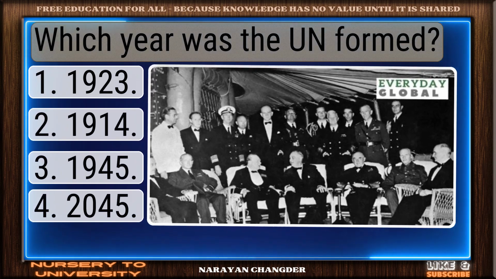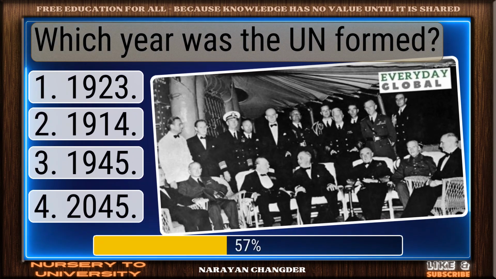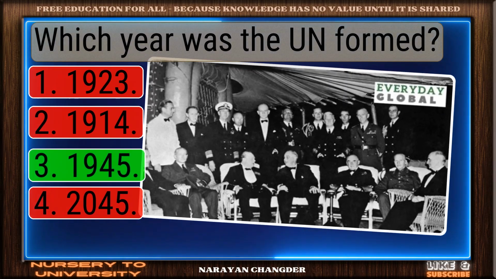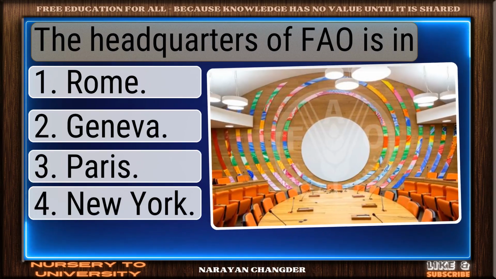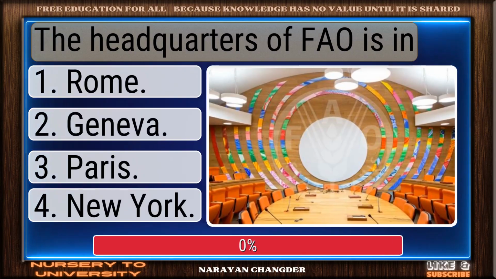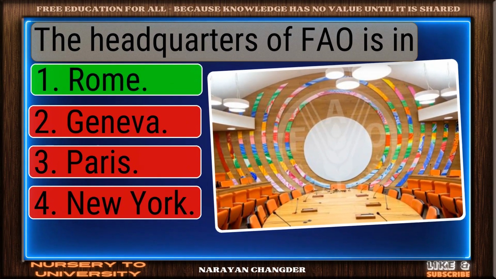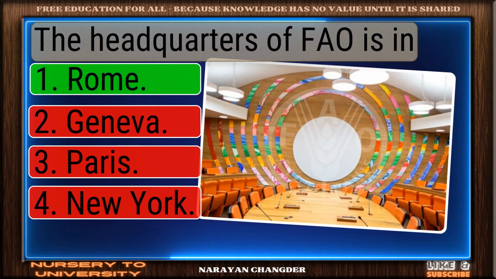Which year was the UN formed? Nice selection. 1945 is the correct and valid answer. The headquarters of FAO is in? Exactly. Rome makes sense, and it is right choice.